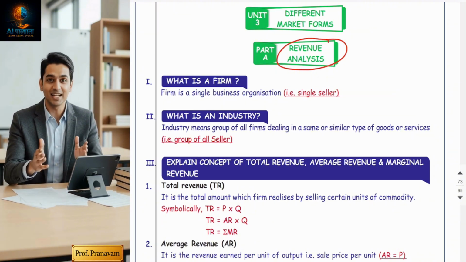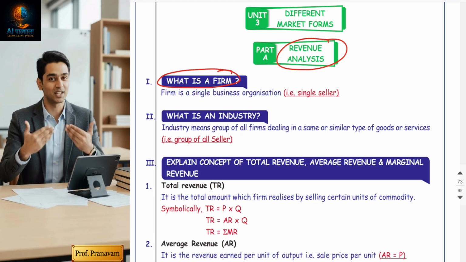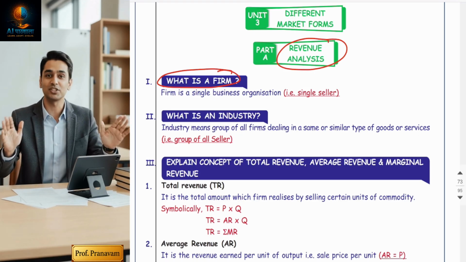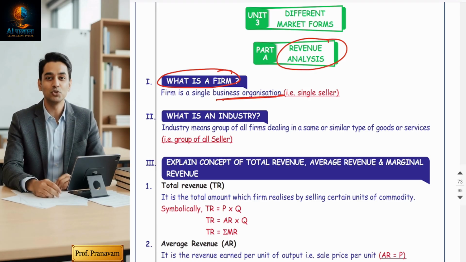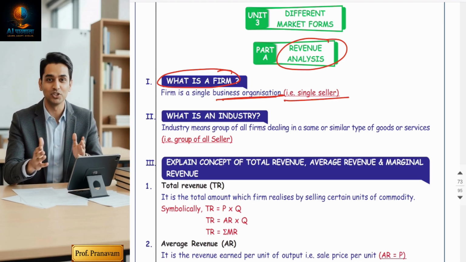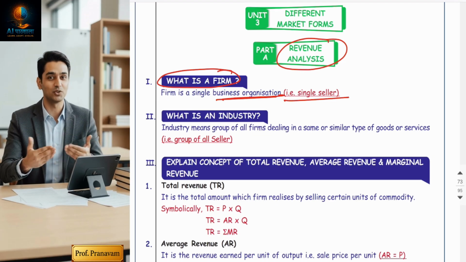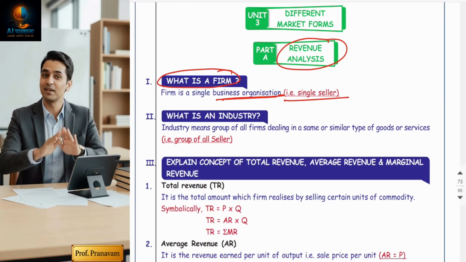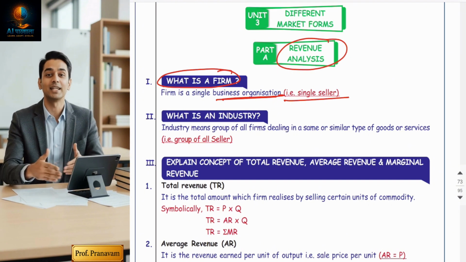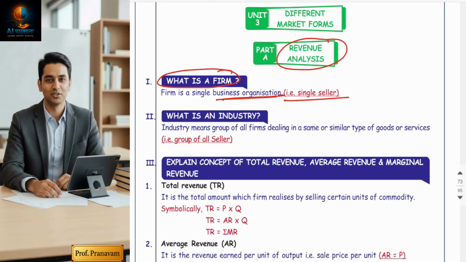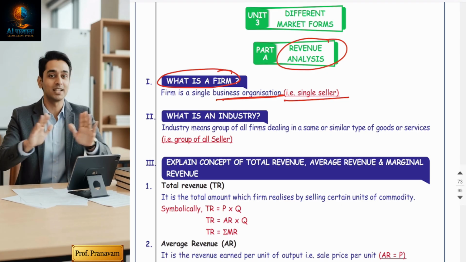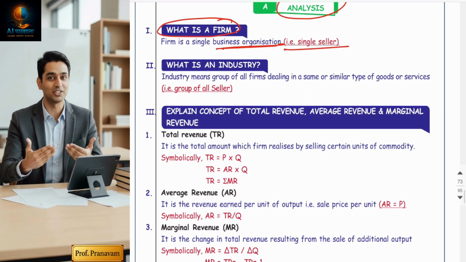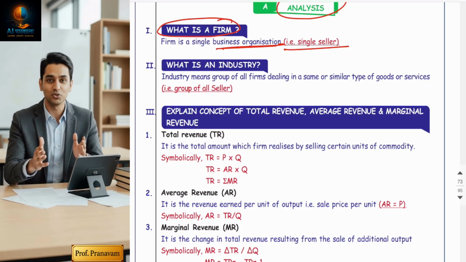Now, the first topic is, what is a firm? Friends, a firm is actually a single business organization, meaning a single seller producing or selling goods or services. It is basically one business unit. So guys, remember, one producer equals one firm. Okay. Now, one liner definitions.